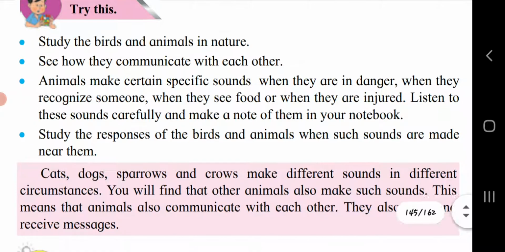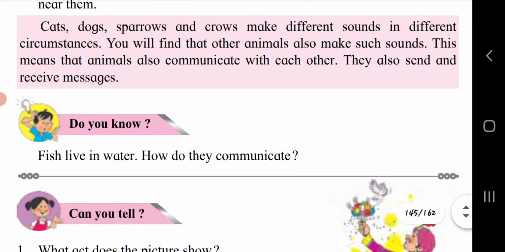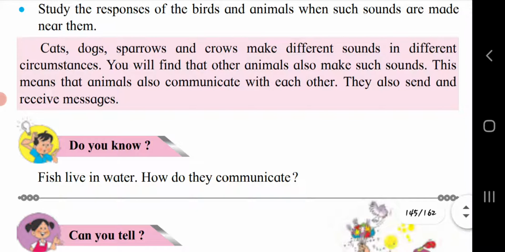So this is an activity you have to complete. You have to observe in nature different birds and animals, how they communicate when they are in danger, what type of sounds they make, and when they are injured, which type of sound they make. All this observation you have to do and write in your classwork.